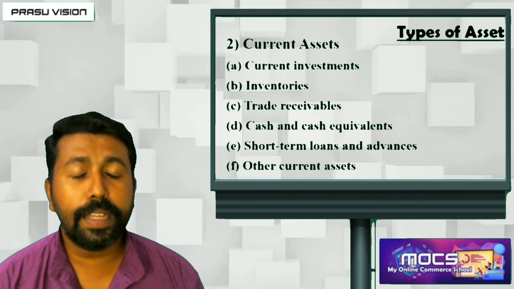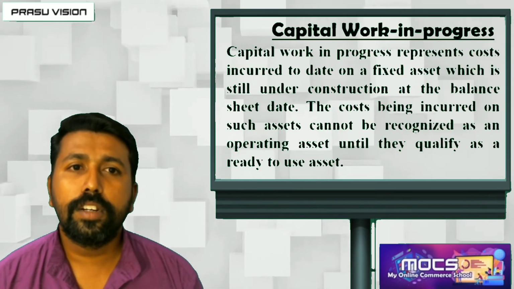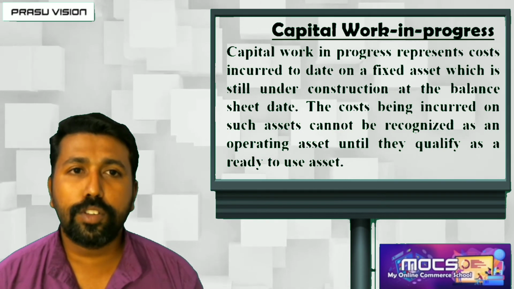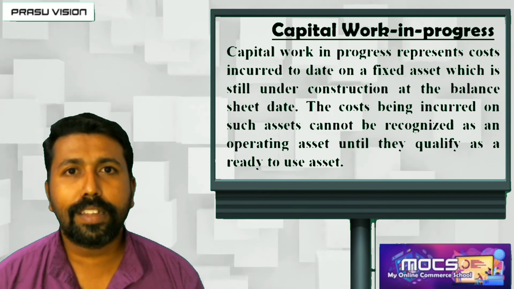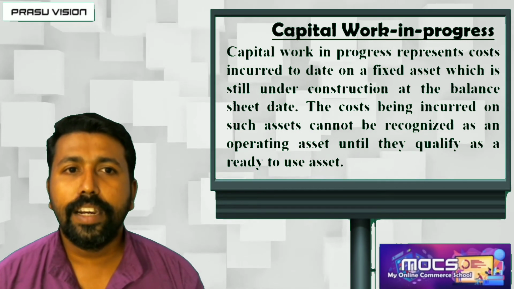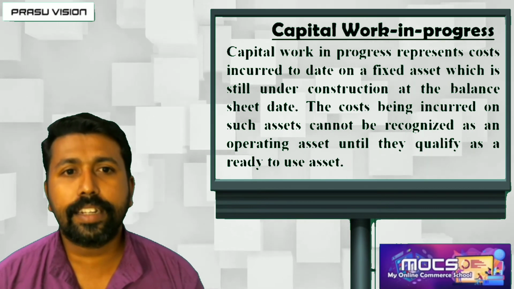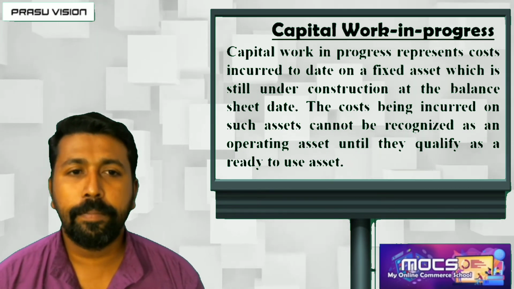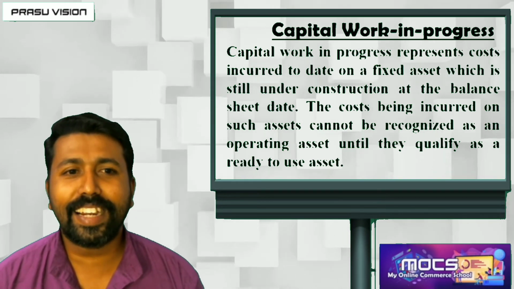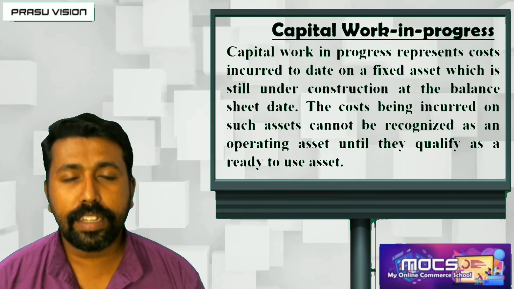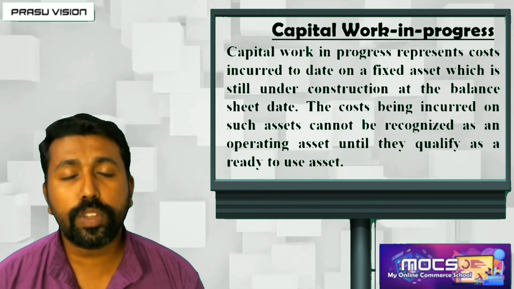So, my dear students, please keep in mind all these things, and we have to learn some different concepts. Already, I have discussed what is capital work in progress. Capital work in progress represents the cost incurred on a fixed asset which is still under construction at the balance sheet date. The cost being incurred on such assets cannot be recognized as an operating asset until they qualify as a ready to use asset.